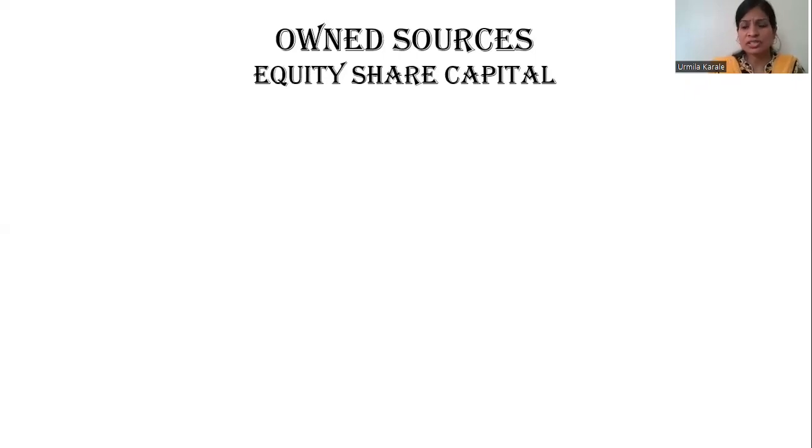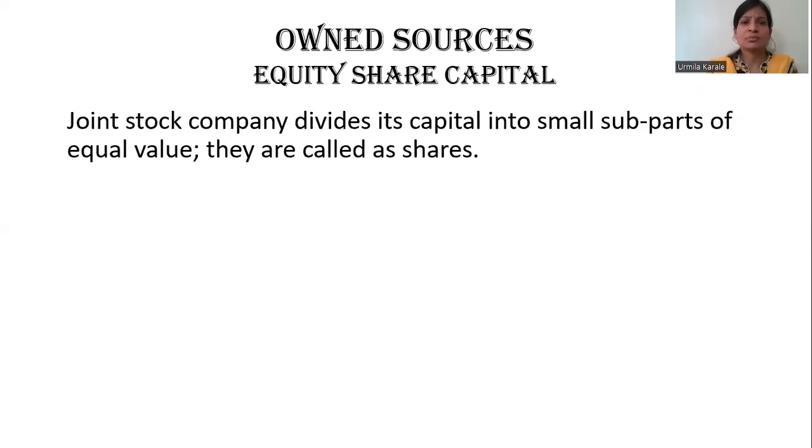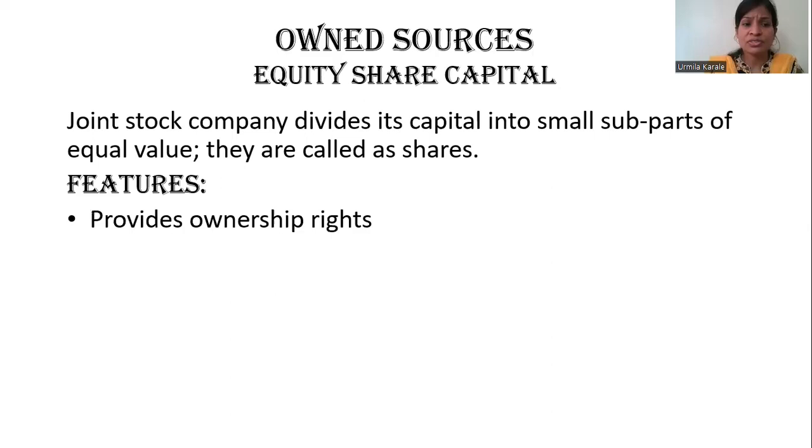To start with, we'll see equity share capital. If a company's share capital is divided into small units which have equal value, that is called a share. The people who buy the shares become shareholders, so they contribute towards the capital of the company. Basically, they are indirectly the owners of the company. For contributing towards equity share capital, we'll see the benefits they get, and also the features of this source. The main feature is that it provides you ownership rights, since you're contributing towards the capital of the company.